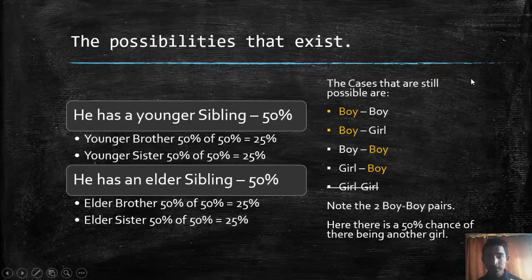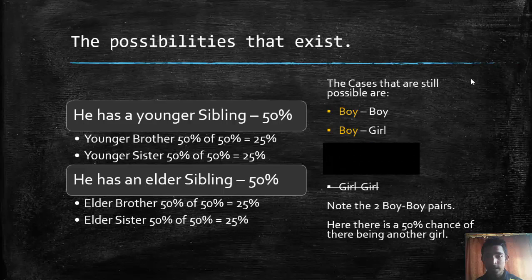Now, a simpler way to think about this is just to forget the ages, because the ages do not matter. And if we forget the ages, the three possibilities that can occur are boy boy, boy girl, and girl girl. We are not permuting these two around because we do not really care about the ages right now. And out of these probabilities, this one is obviously not going to happen, and there may be a boy boy or a boy girl giving us 50-50 odds.